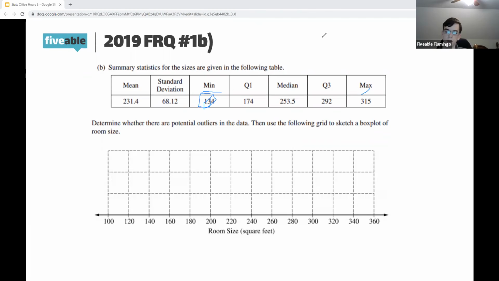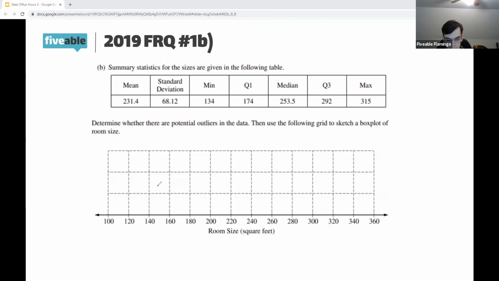You can think, well, the minimum and the maximum only give the ends of the data. What about things in between those? Wouldn't those be outliers too? And that's where the word potential comes in. So we can say that there are no potential outliers in this data, but say, what if there was something outside that 1.5 IQR? Well, then we could say there are potential outliers. We couldn't tell you what they are because there could be more than one, but we could say that there are potential outliers.